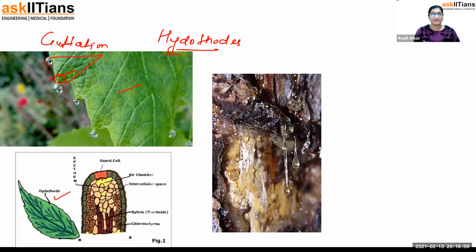So that's the diagram. The hydathode is there. It is also protected by the guard cells, but inside there's a little air chamber where all the fluid is getting out. And these are all the gums and resins in the plant. So this is how excretion happens in the plant. They also excrete. It's just that they have a different type of waste, but their waste is useful for us. These resins and gums are used in the varnishing and paints industry. So I suppose that's clear to you. Now we have to talk about excretion in animals.